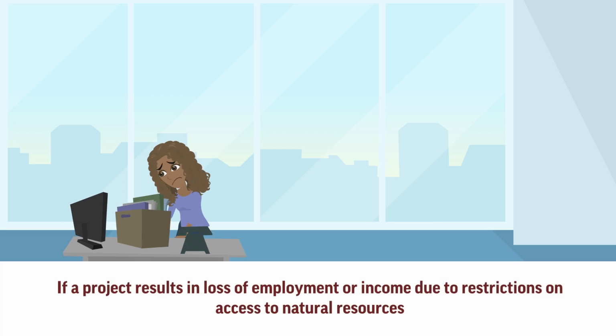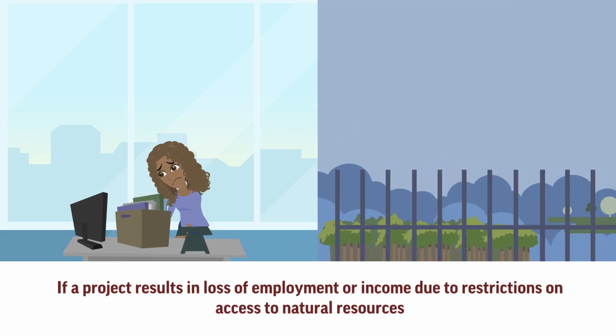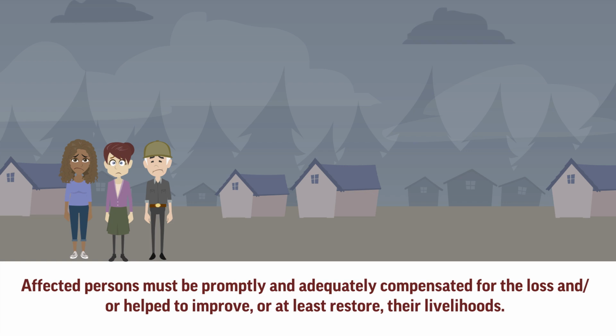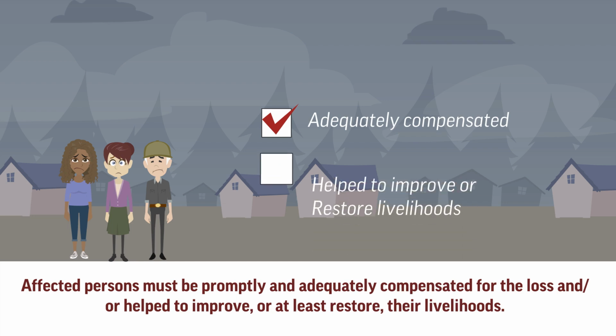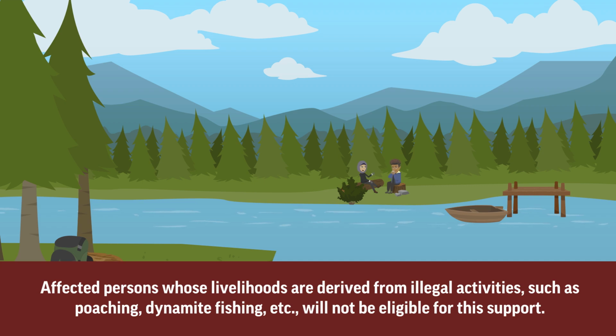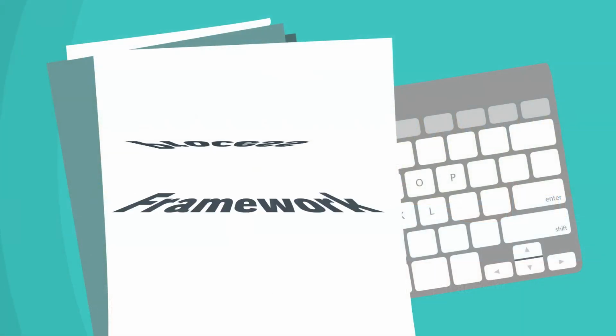If a project results in loss of employment or income due to restrictions on access to natural resources, for example, as a result of the creation of a new protected area or strengthened management of a protected area, the project is required to address the issue. Affected persons must be promptly and adequately compensated for the loss and/or helped to improve, or at least restore, their livelihoods. Affected persons whose livelihoods are derived from illegal activities, such as poaching, dynamite fishing, etc., will not be eligible for this support. Process framework.